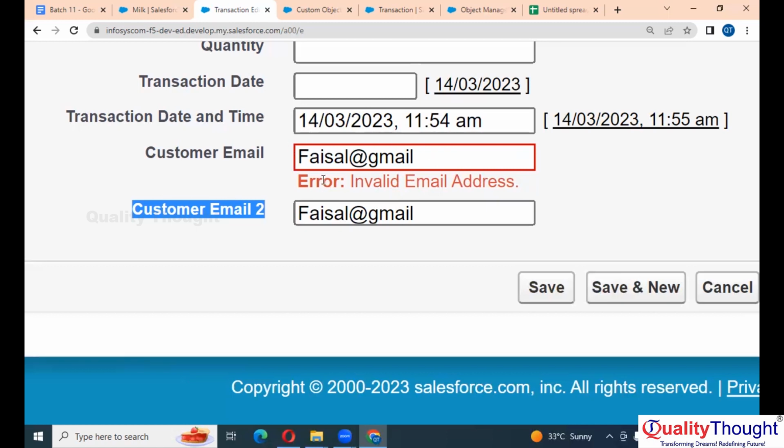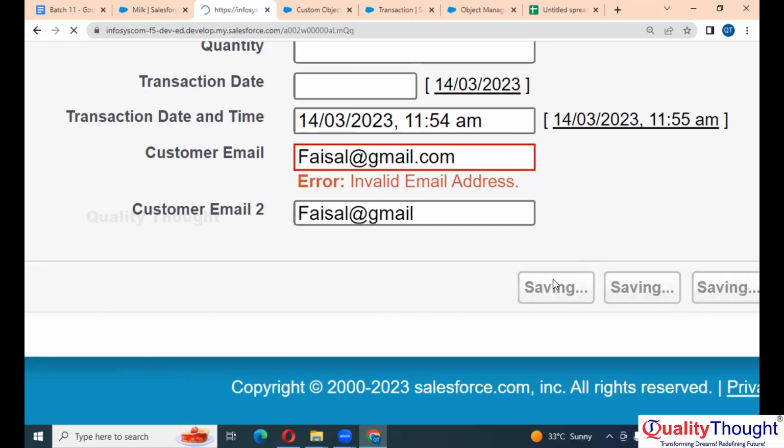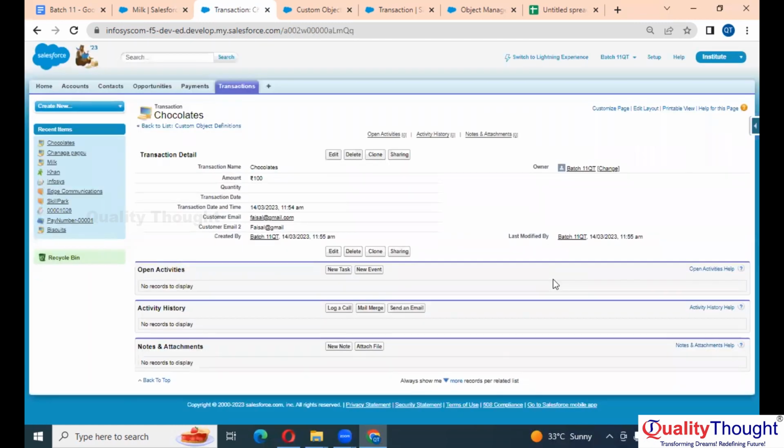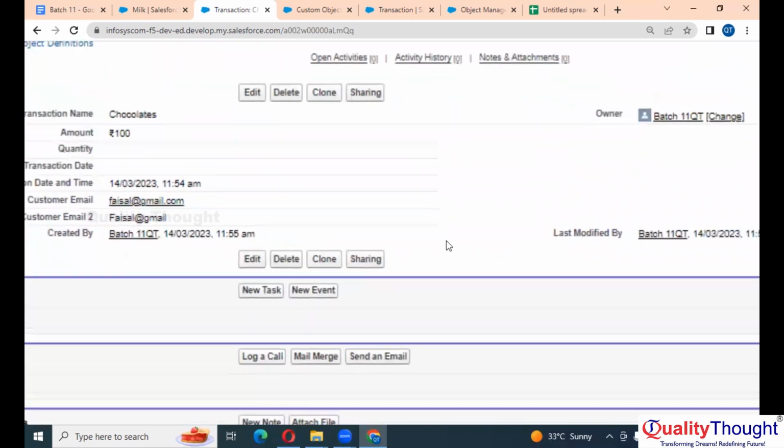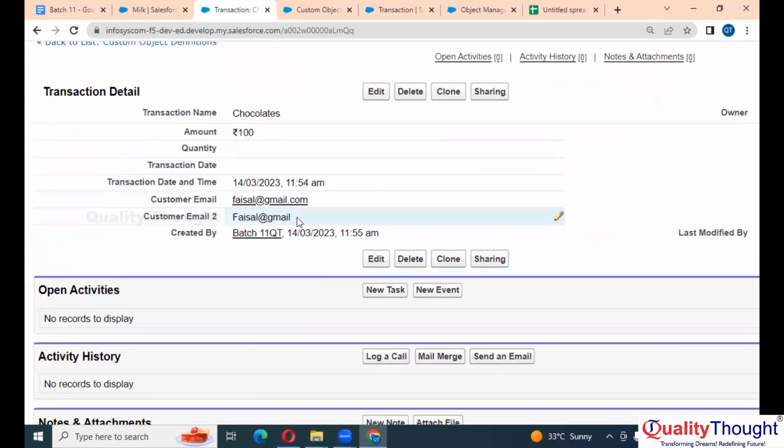Okay, if you see, this is your red box. You're getting the error on customer email. So here, if I specify .com and save, only then it will accept. Now I believe you understand the difference between text and email data type. See here, text is still accepting the format, and email is not.